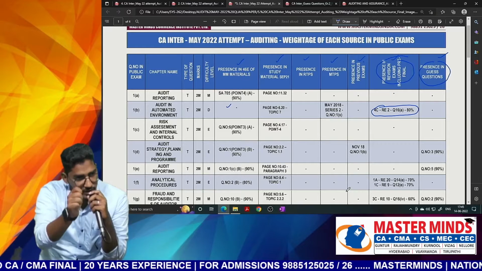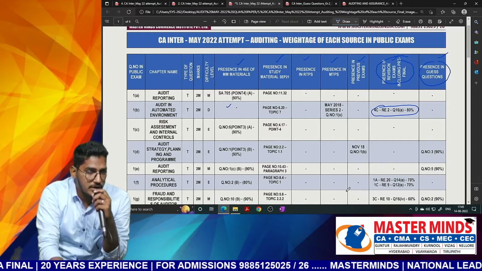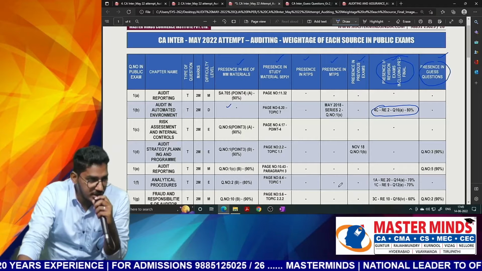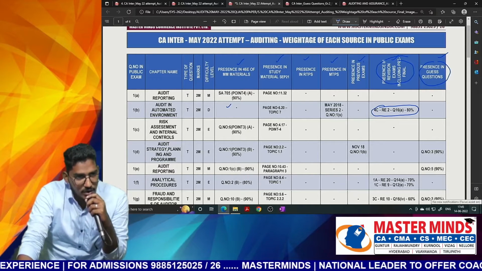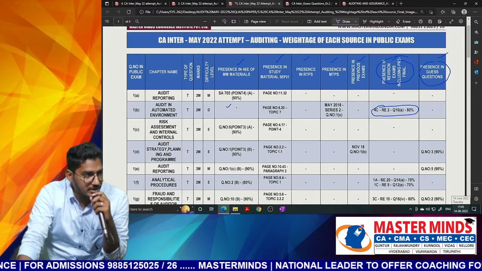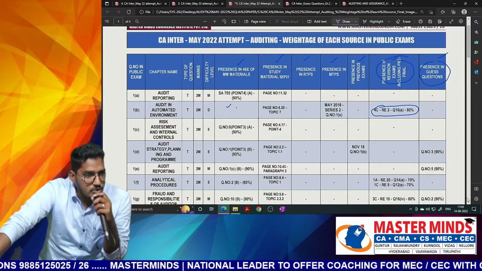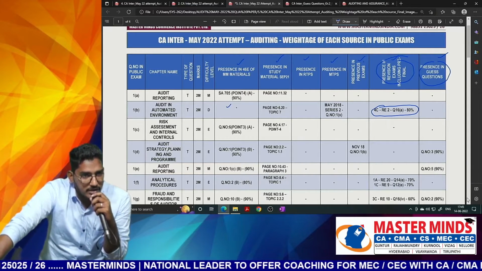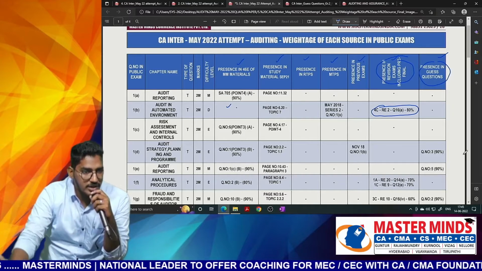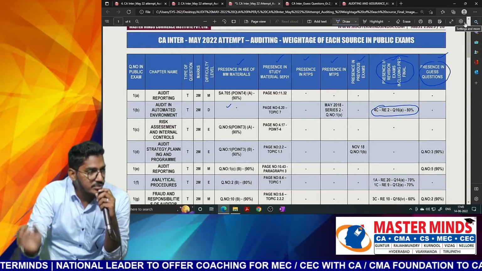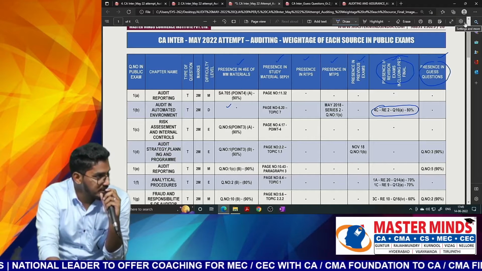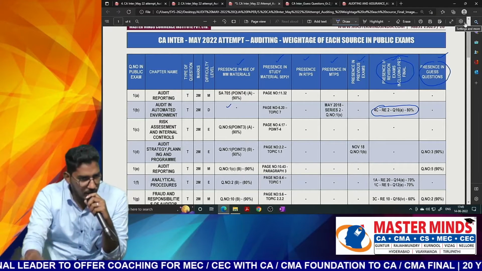It is already a one-stop solution, but we are working to enhance its quality even further. Even though your batch has not yet been completed, we have already started working on the 48th edition of the material, so don't worry about it. Whatever content is newly added in the 48th edition will be given to you separately in the form of supplementary material. You will all get it.